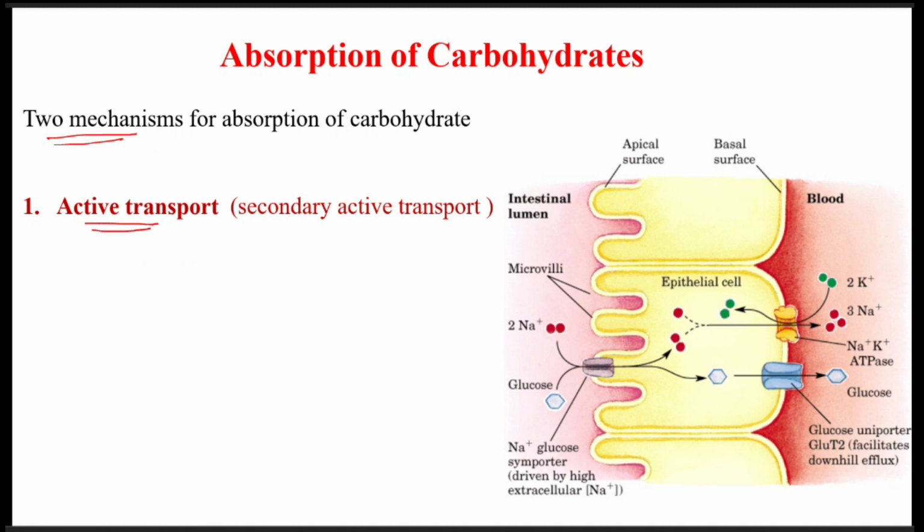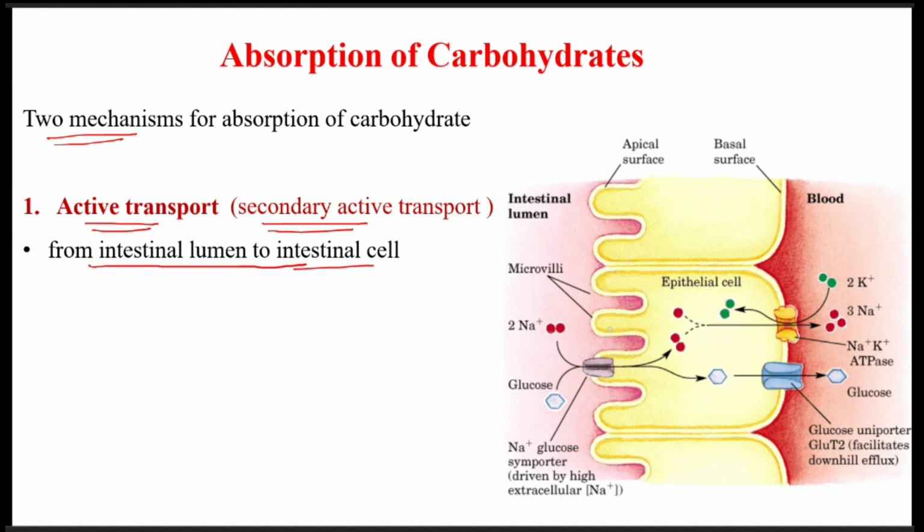One is active transport, specifically a type of secondary active transport, and this mainly occurs from the intestinal lumen to the intestinal cell. So from the intestinal lumen, to enter into the intestinal cell, an active transport mechanism is needed. This is located on the mucosal side.